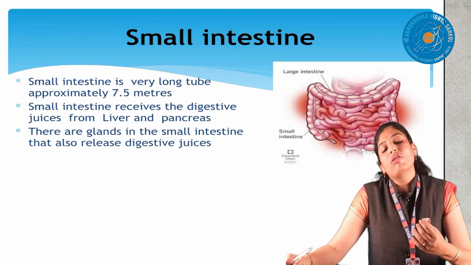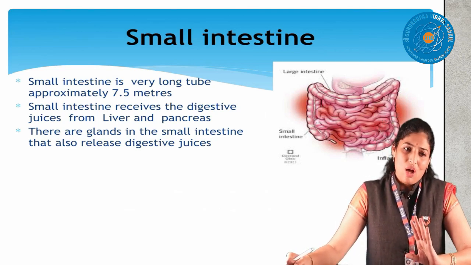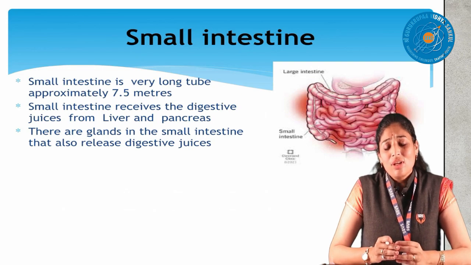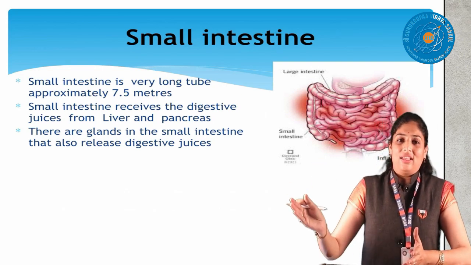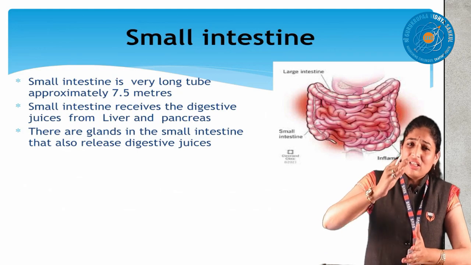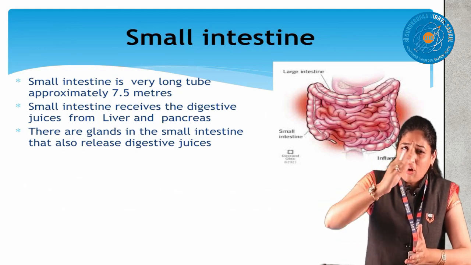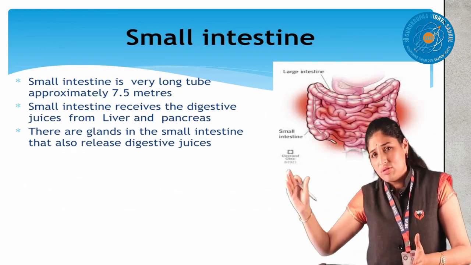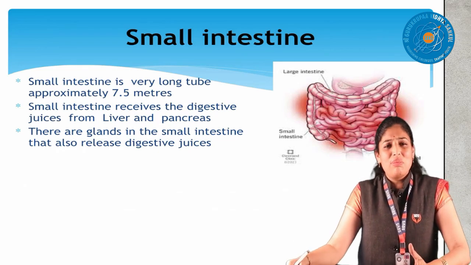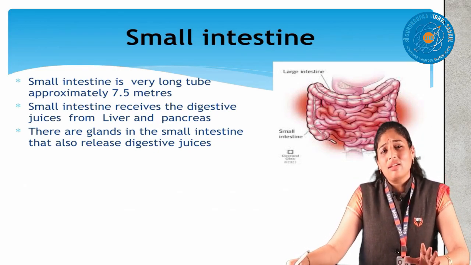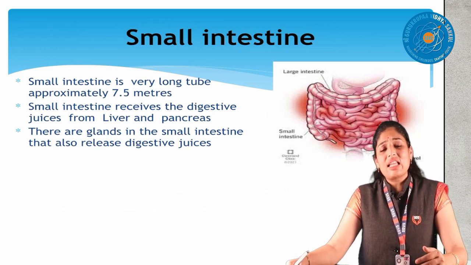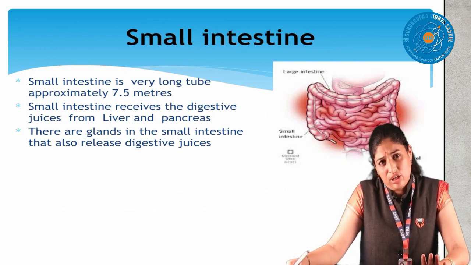The small intestine also has digestive juices. What exactly will these juices do? All these juices mix with the food and make it simpler. Finally, in chemical digestion, all complex food is completely converted into a simpler form. That is the main function done by the digestive juices. That's why every organ in the alimentary canal has digestive juices.